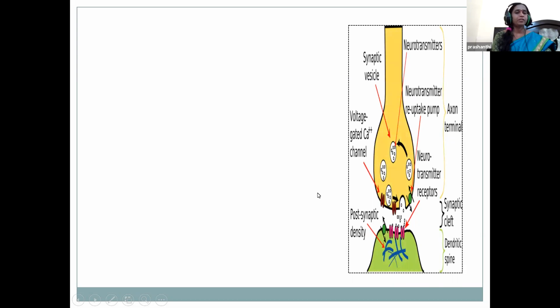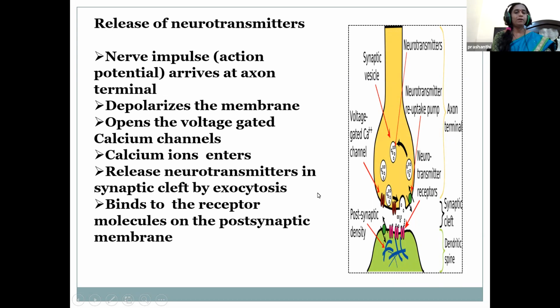that is the swelling. At the synaptic knob, the action potential or the nerve impulse is converted into a chemical message, which in turn interacts with the effector. So one neuron releases the neurotransmitter in the small space. That space is called the synaptic cleft.